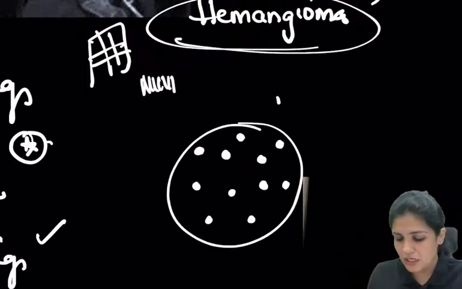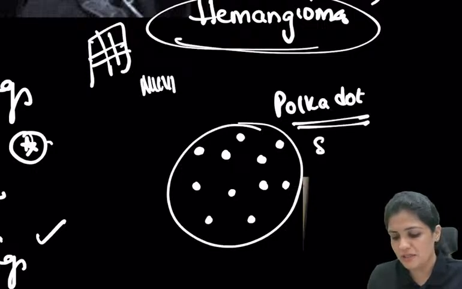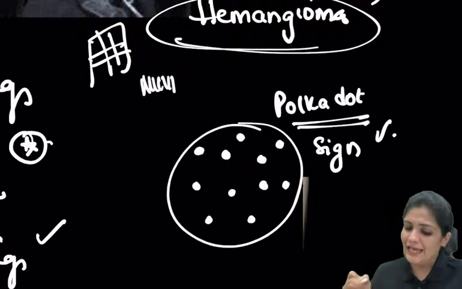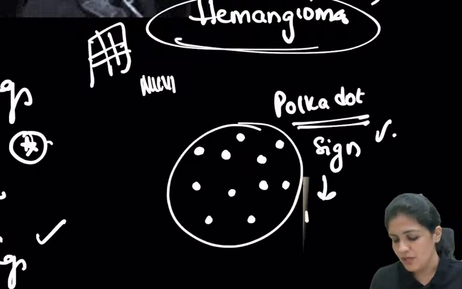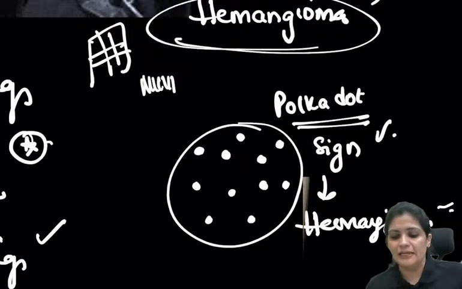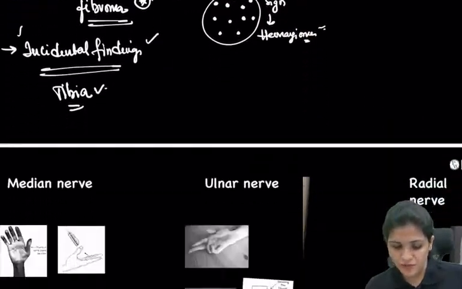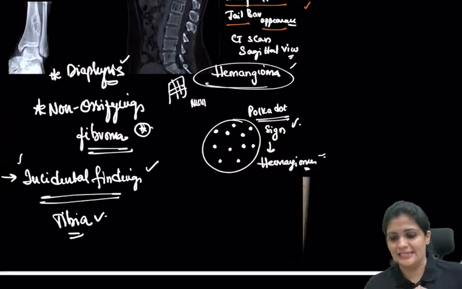So these dots are called the polka dot. On the axial section, this polka dot sign is again an indication of hemangioma, right? So these are the important things you have to remember: the jail bar appearance, the corduroy appearance, and the polka dot in case of a CT scan, that is the axial cut, right?